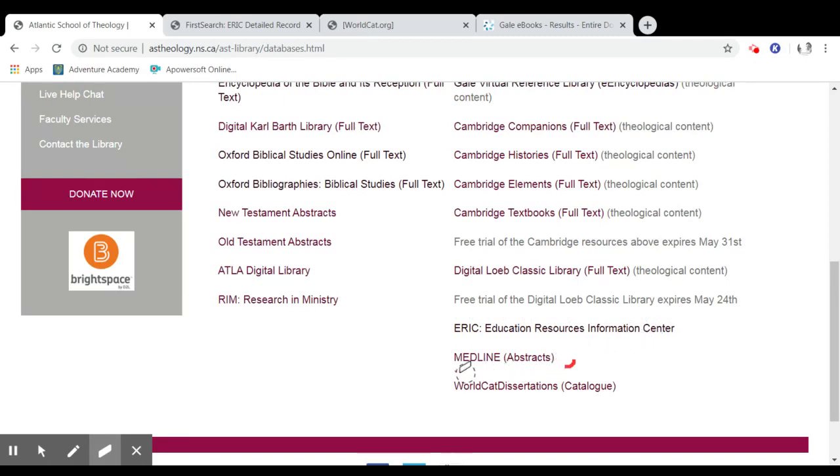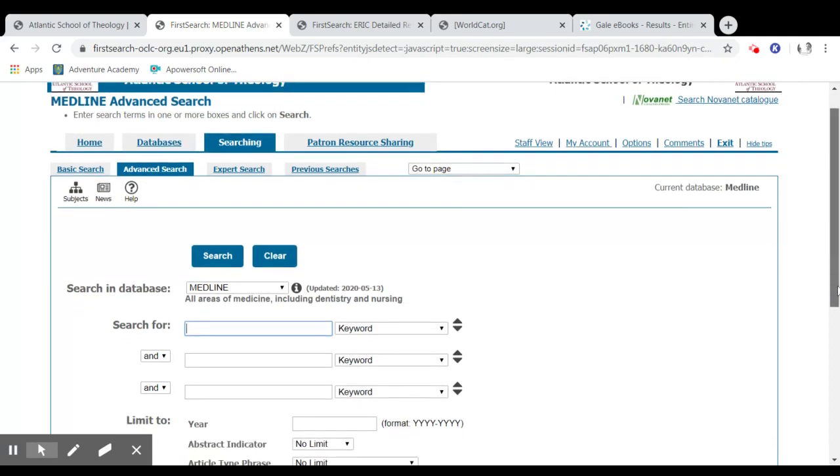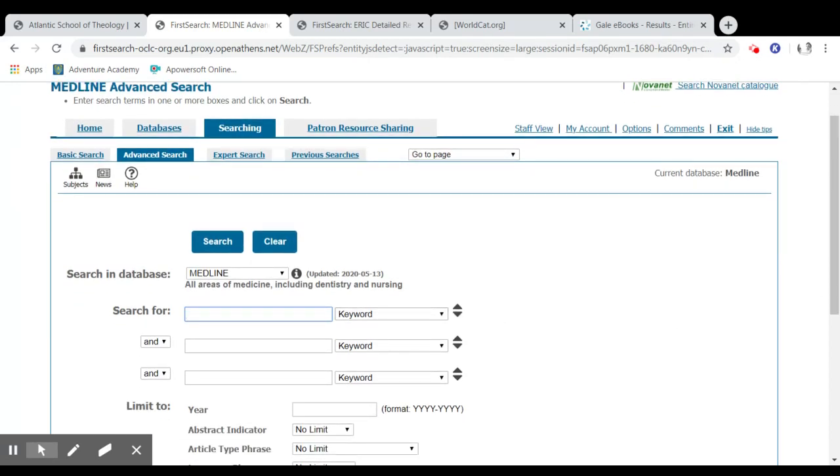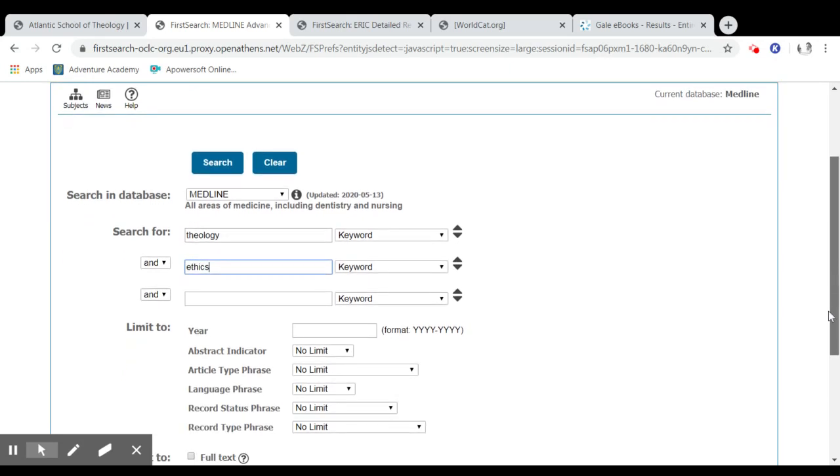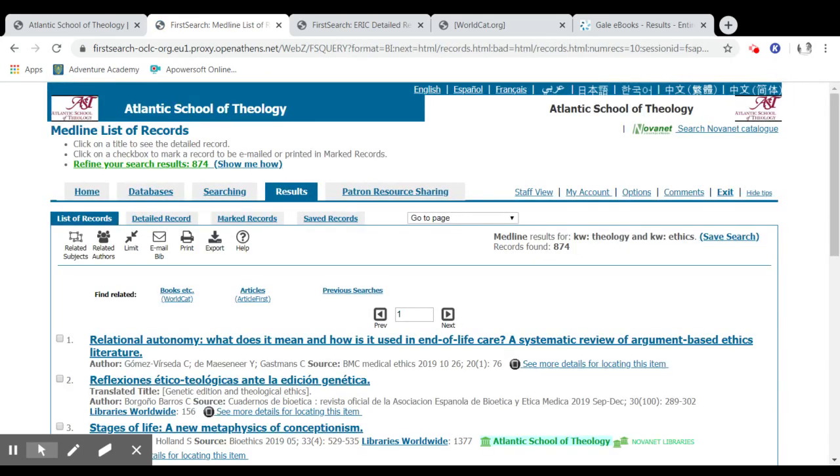And Medline is the same. It is a database with medical content. And medical content, again, may have some theological content. Let's search theology in the medical database and see what pops up. All right.